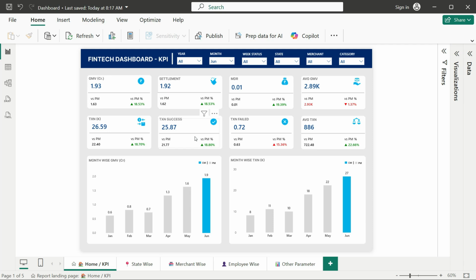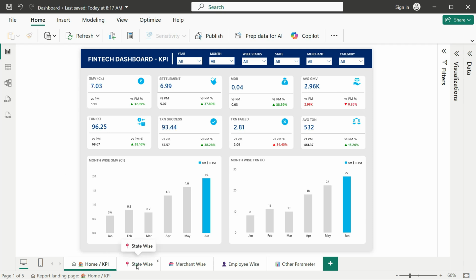It shows very important information of the company. After that I have put two charts: first for GMV over month and second is transactions over month. Blue color shows the current month. Now I have put some filters, like you can select the month. If you want to see the weekend sale, you can select it and the numbers change overall. Same for the category: you can select a specific category like restaurant, and the numbers change.